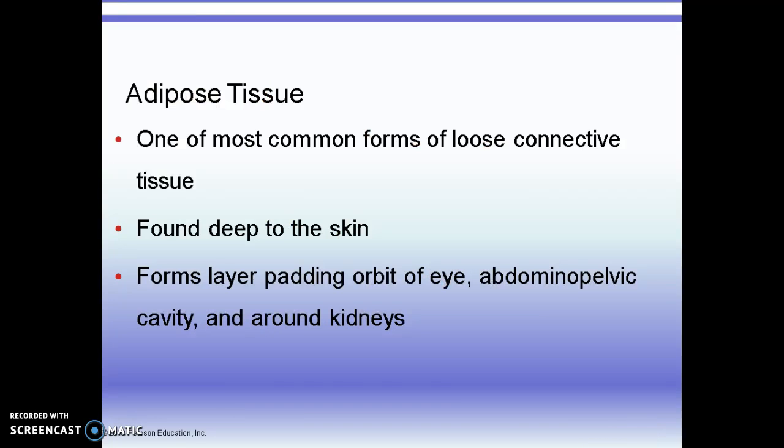Adipose tissue is very common. It's found underneath our skin. It's found around many of our internal organs. The pads of your fingers have adipose tissue. It's deep to our eyeballs. And of course, many of us gain adipose tissue in the hips, the waist, and the abdomen.